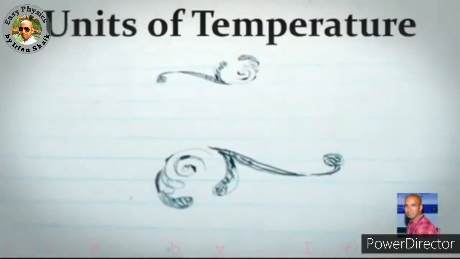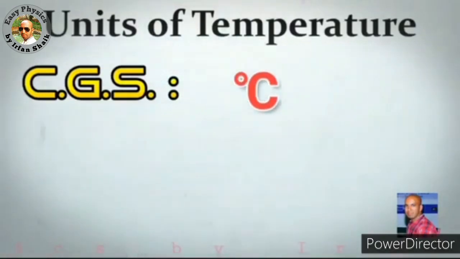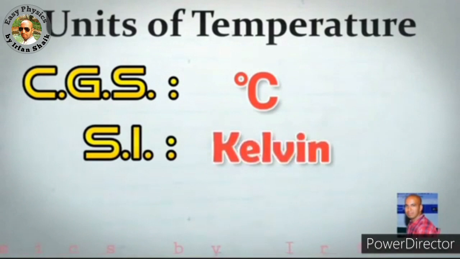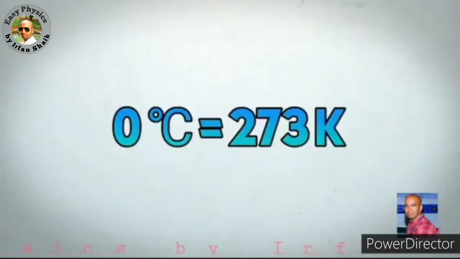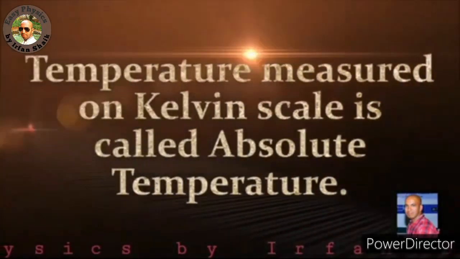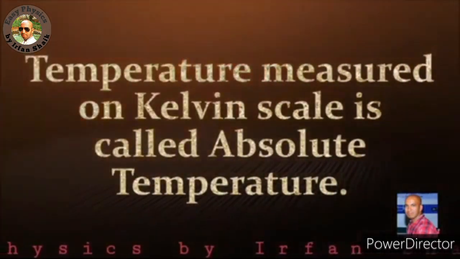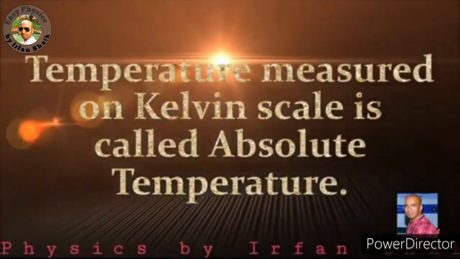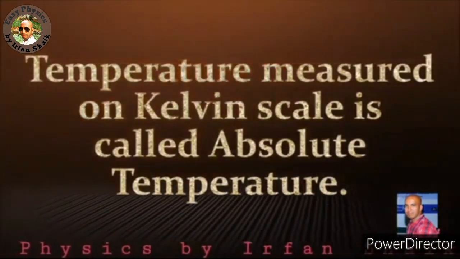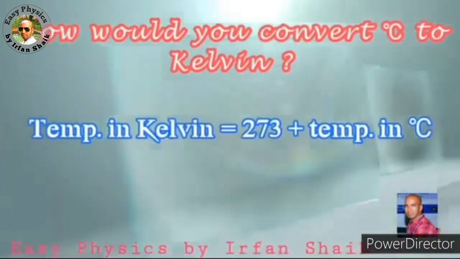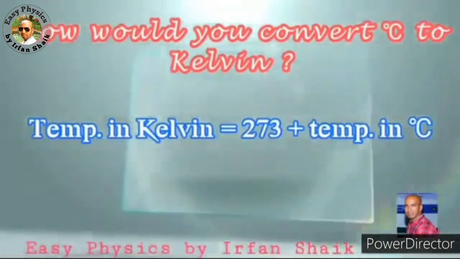Temperature is measured in degrees centigrade in CGS system, in kelvins in SI system. 0 degrees centigrade is equal to 273 kelvins. Temperature measured on Kelvin scale is called absolute temperature. How would you convert degrees centigrade to kelvins? Temperature in Kelvin is equal to 273 plus temperature in degrees Celsius.